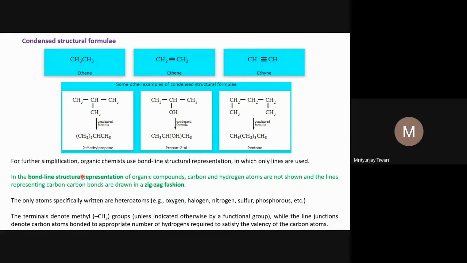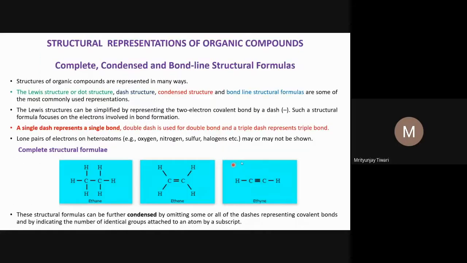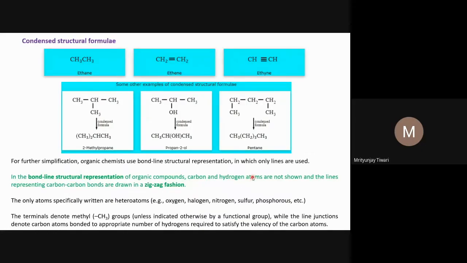So for further simplification, organic chemists use the bond line structural representation, which is the third structural representation, the bond line structural formula, in which only lines are used, other than some heteroatoms. Whenever heteroatoms are there, we show them as well.